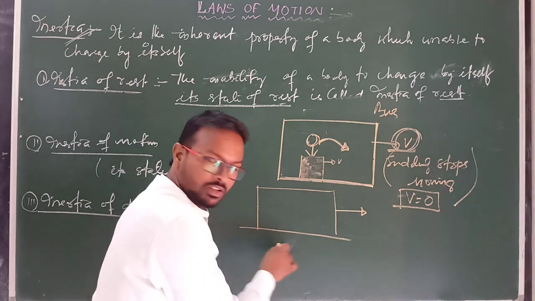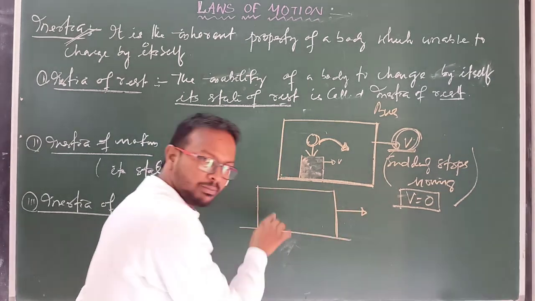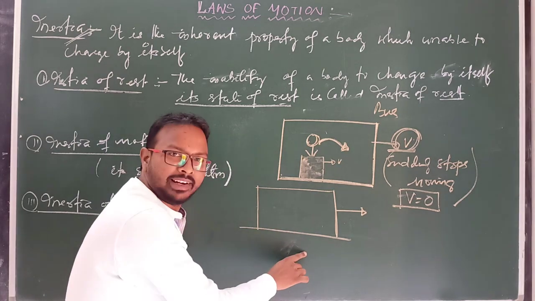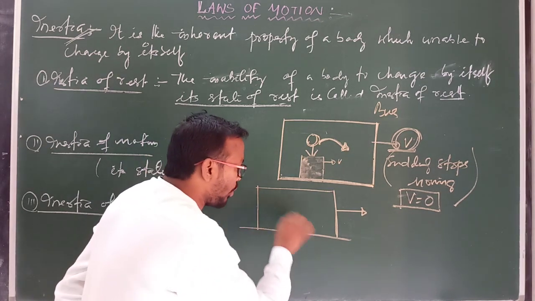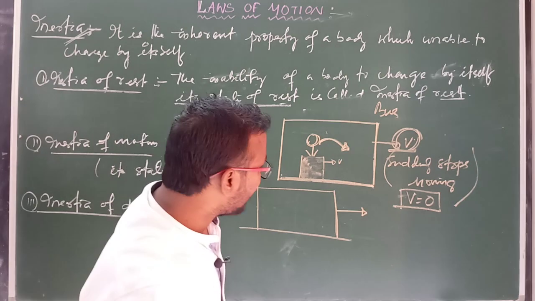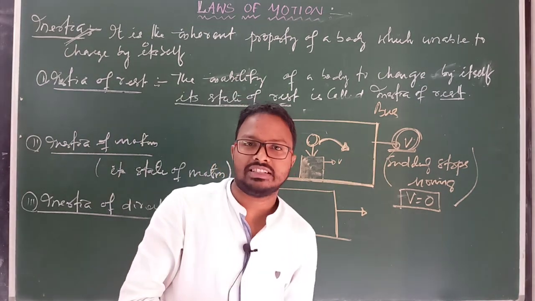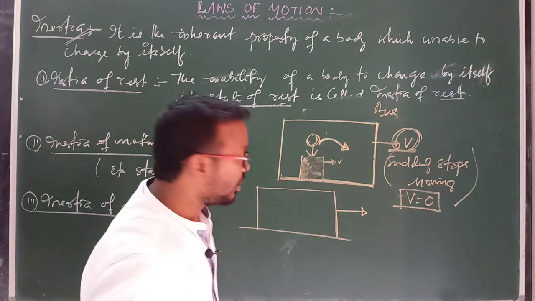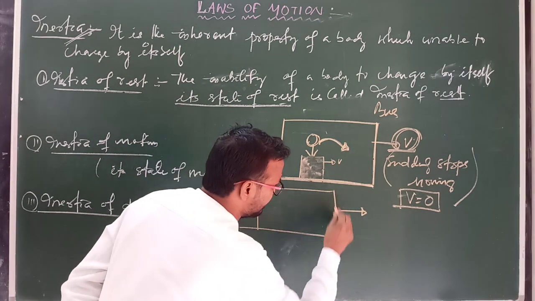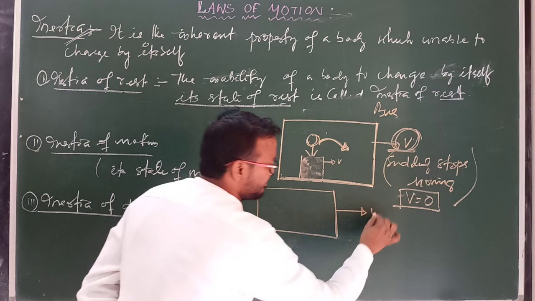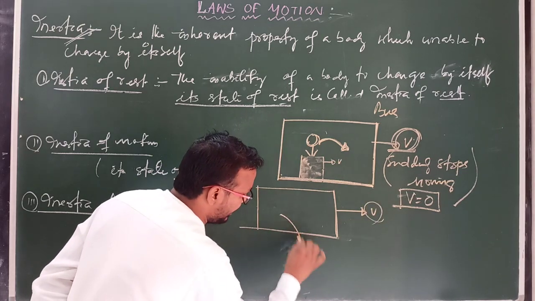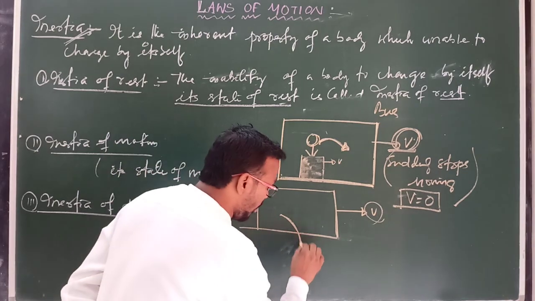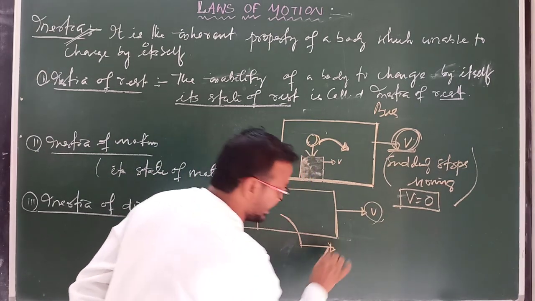Suppose a passenger tries to jump on the ground from the train. At that time, if you move while you are jumping from the train to the ground, you have to move along the direction of this train.